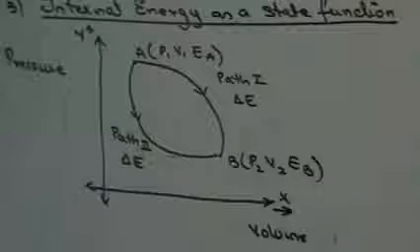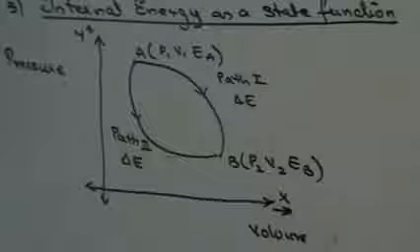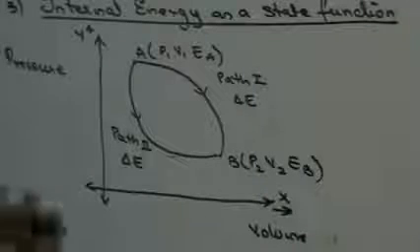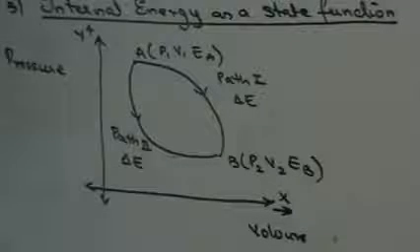That means irrespective of whatever path is chosen, my change in internal energy remains the same. That means it is independent of the path. Hence, internal energy is a state function. Let's write this down.